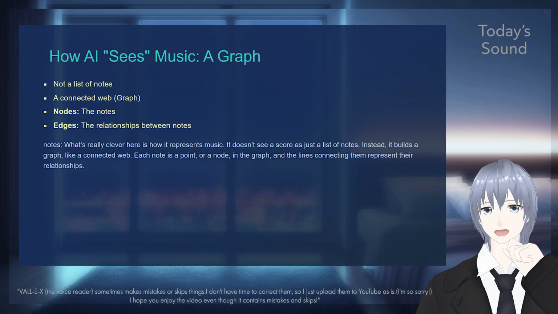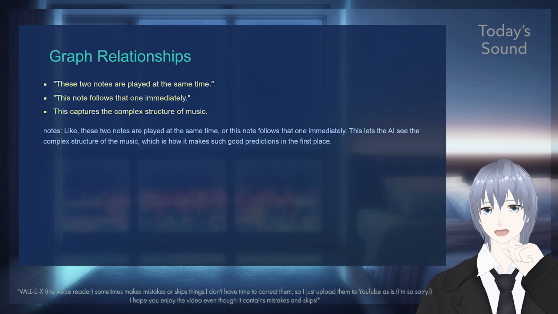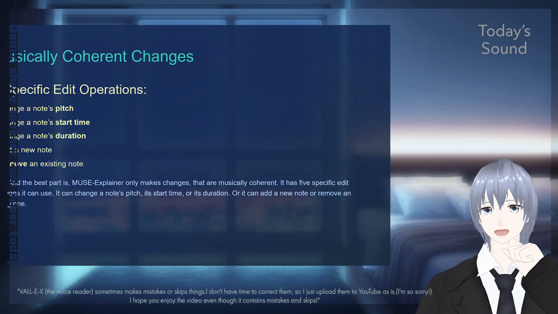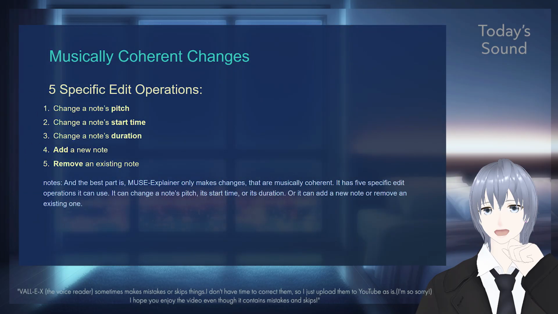What's really clever here is how it represents music. It doesn't see a score as just a list of notes. Instead, it builds a graph, like a connected web. Each note is a node in the graph, and the lines connecting them represent their relationships, like these two notes are played at the same time, or this note follows that one immediately. This lets the AI see the complex structure of the music, which is how it makes such good predictions in the first place. And the best part is, MUSE-Explainer only makes changes that are musically coherent.